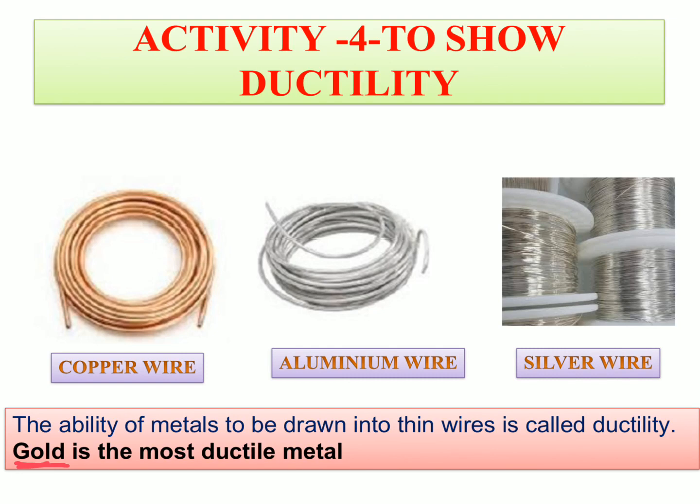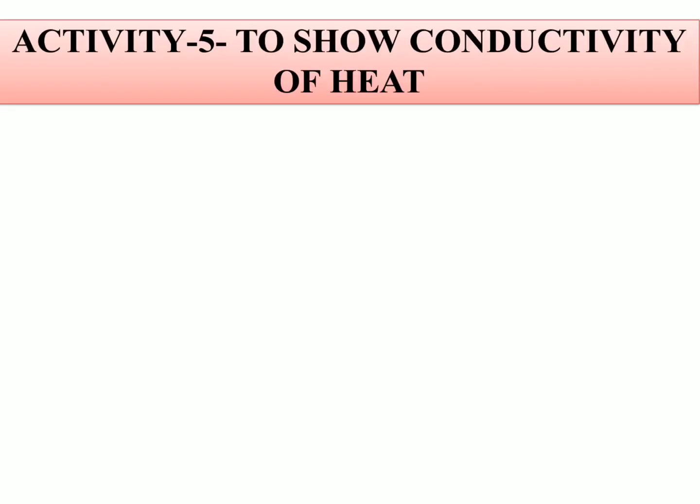In each and every activity you see that there is some point, exceptional cases or maybe a remember point, which is to be remembered. Okay, so my dear students, this was the 4th activity which shows that metals can be drawn into thin wires, and that property is called ductility. Is it clear to all of you? Now moving to the next activity to observe.